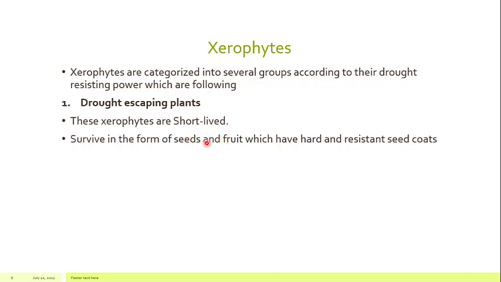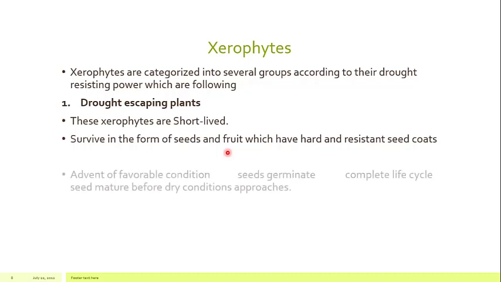As the seeds and fruits are very hard and resistant in structure, they overcome these drought conditions by escaping them. As there is no plant in these drought conditions, there is only a seed and fruit, so they overcome these drought conditions.